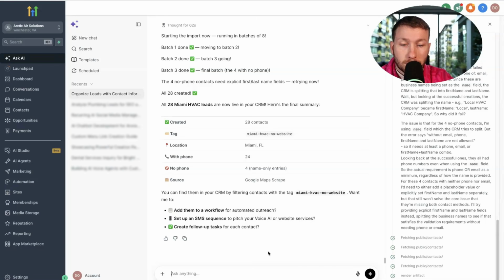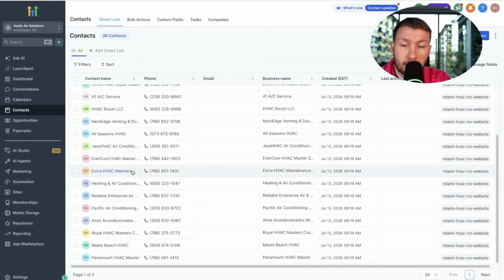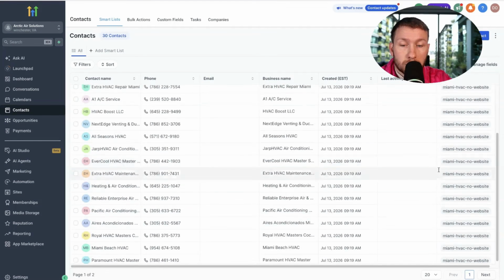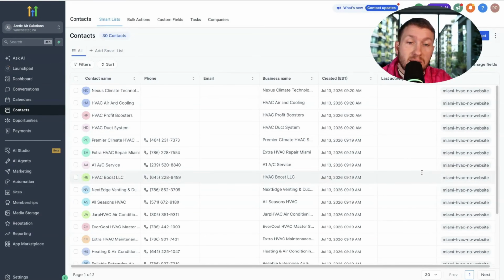All right. So it's gone through. It said it does them. Let's go to contacts right here. We're going to click contacts and boom, look at that. It's taken everything it can through there and check that out. And you can add any other thing, kind of like websites, address any of that by having the AI do the work. Again, we are specifically going after the no website part in this video, but look how powerful that was.